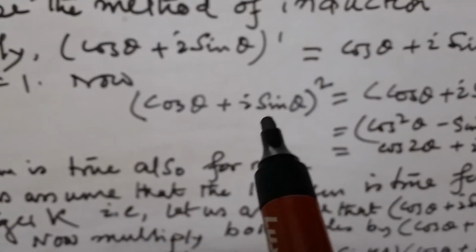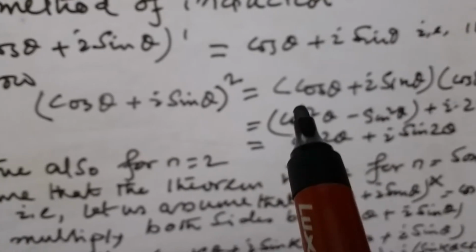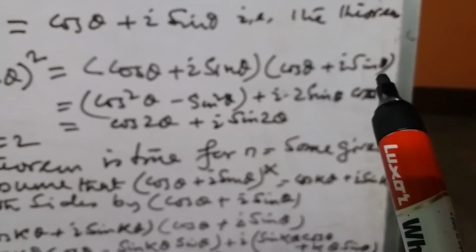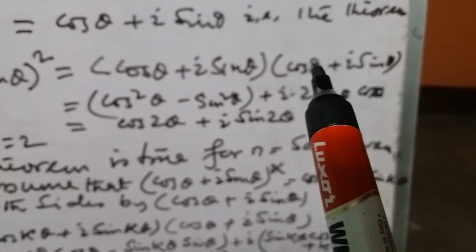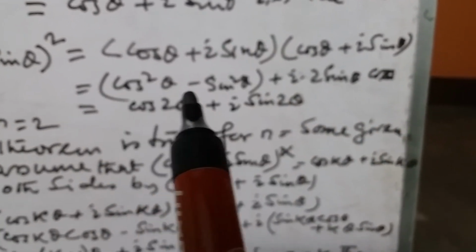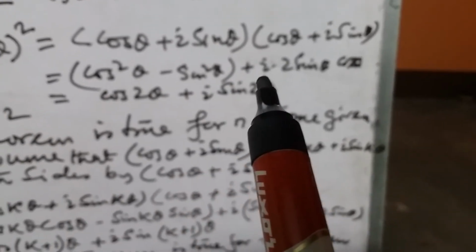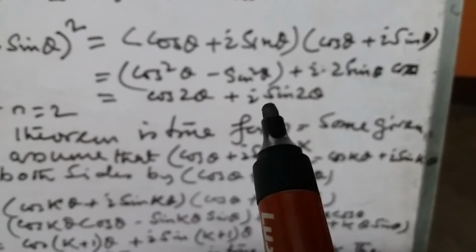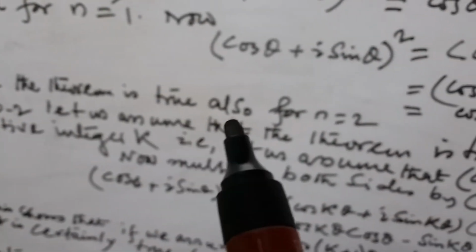Now (cos theta plus i sin theta) squared is equal to (cos theta plus i sin theta) into (cos theta plus i sin theta). Now you multiply: cos square theta minus sin square theta plus i 2 sin theta cos theta, that is cos 2 theta plus i sin 2 theta. So the theorem is true for n equal to 2.